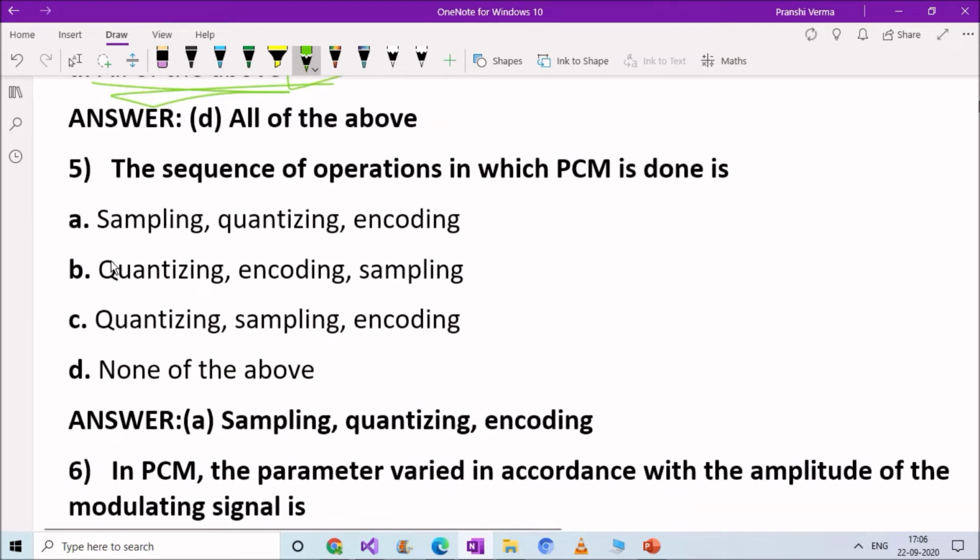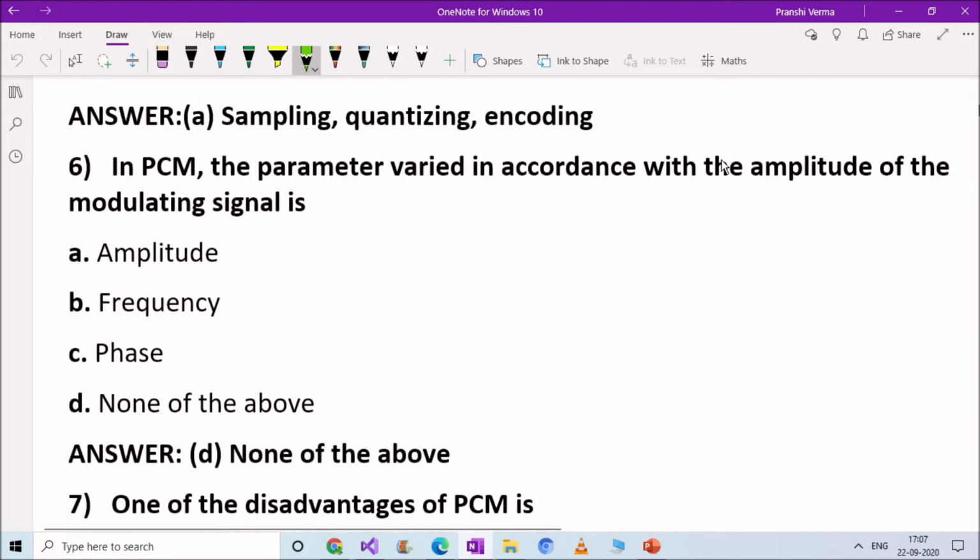Next question. The sequence of operations in which PCM is done is: option A, sampling, quantizing, encoding respectively, option B, quantizing, encoding and sampling, option C, quantizing, sampling, encoding, option D, none of the above. Right answer here is option A, sampling, quantizing and encoding. Sampling, quantizing, encoding is the sequence of operation in which PCM is done.